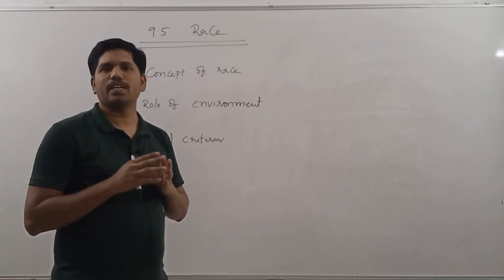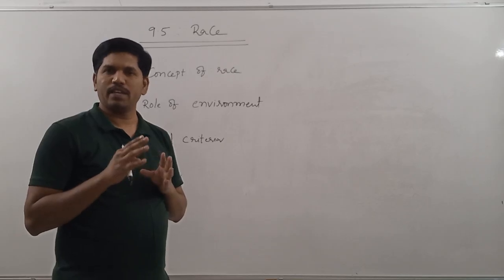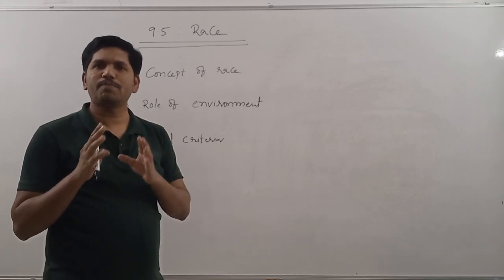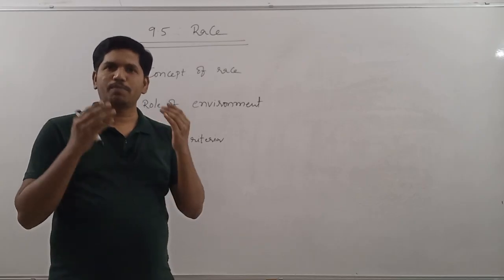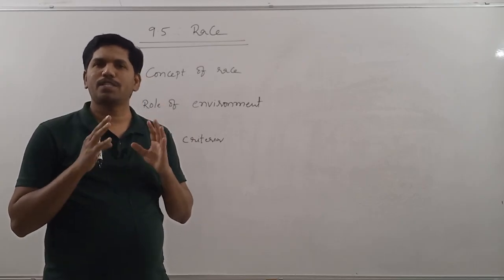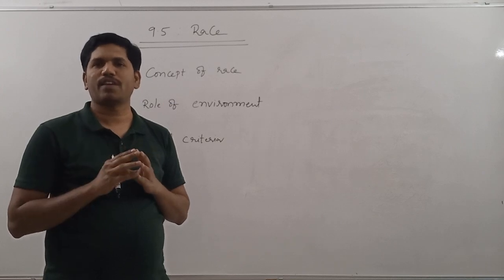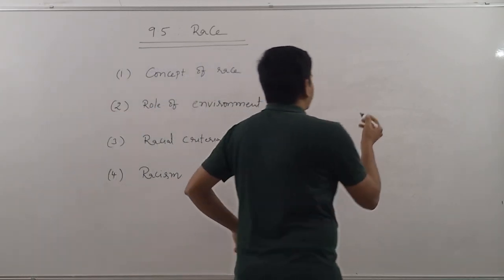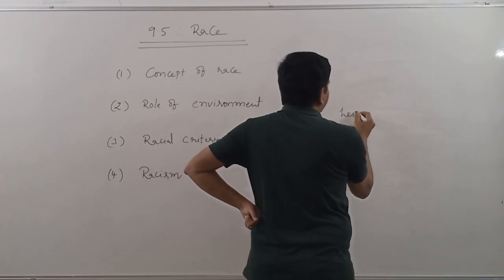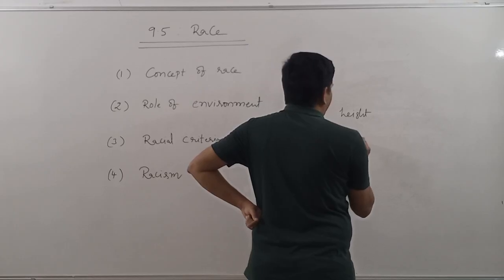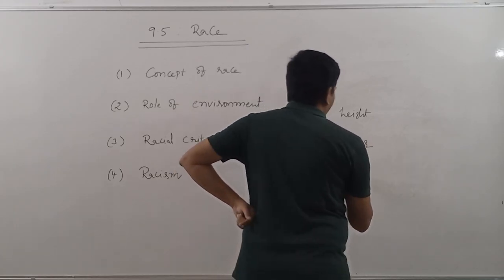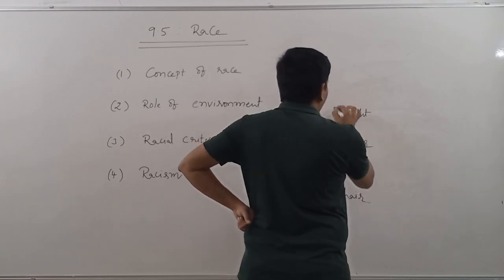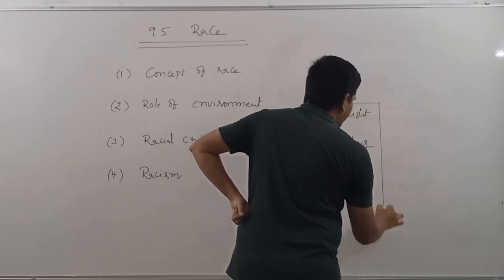While discussing racial classification, I told you a race is nothing but a group of people characterized by the presence of a set of similar physical characteristics. With respect to a particular set of physical characteristics, there will be similarities in all the members of a population. Then that population is called one race. Consider certain characters. One is height, second one is color of the skin, third one is nose, fourth one is hair.